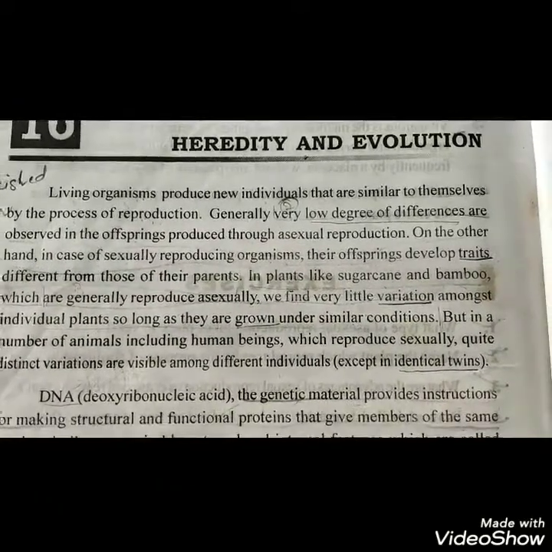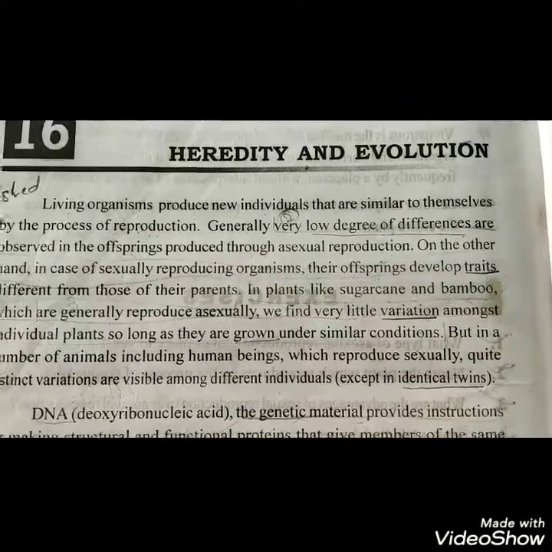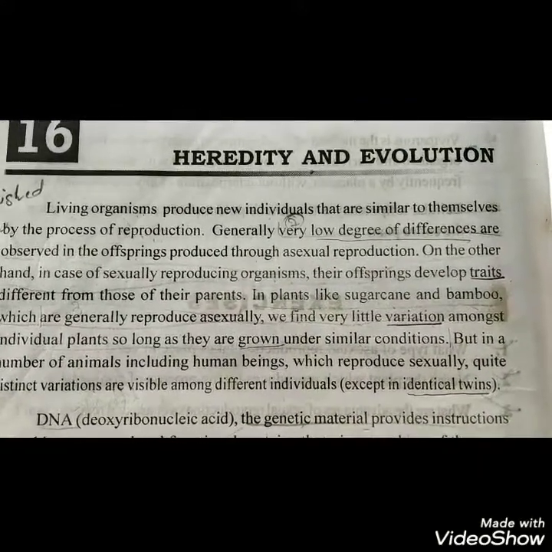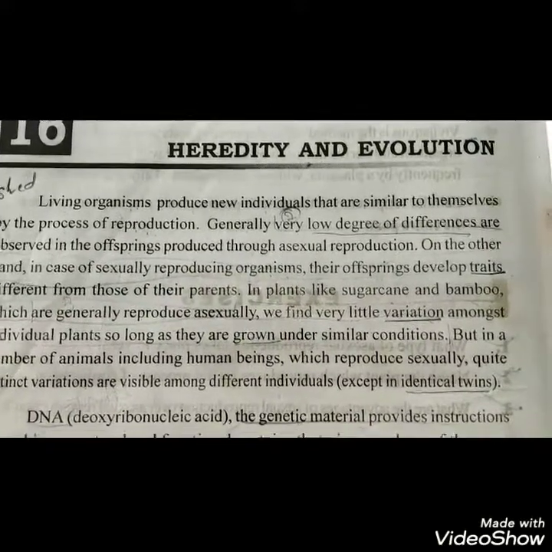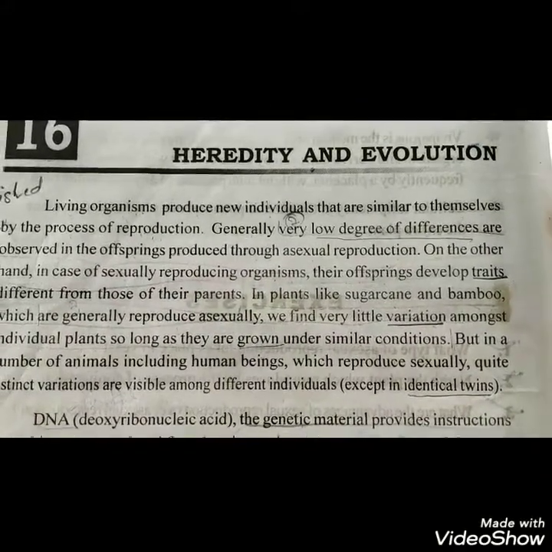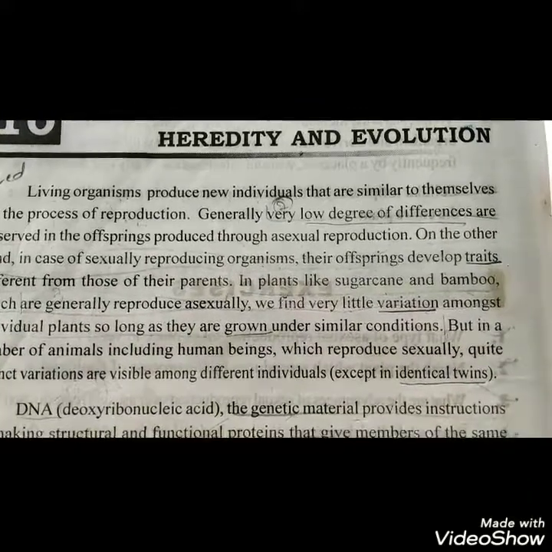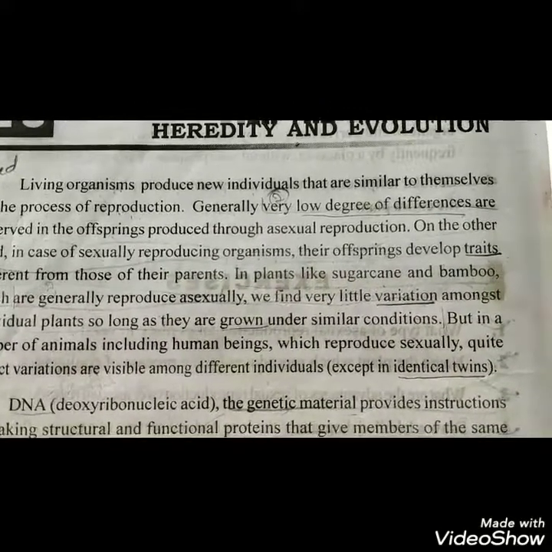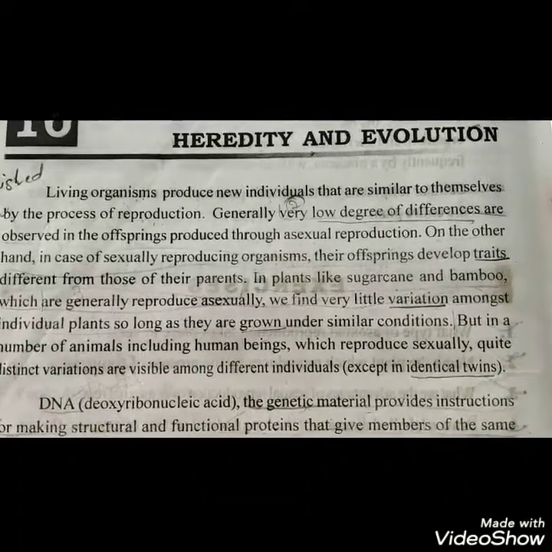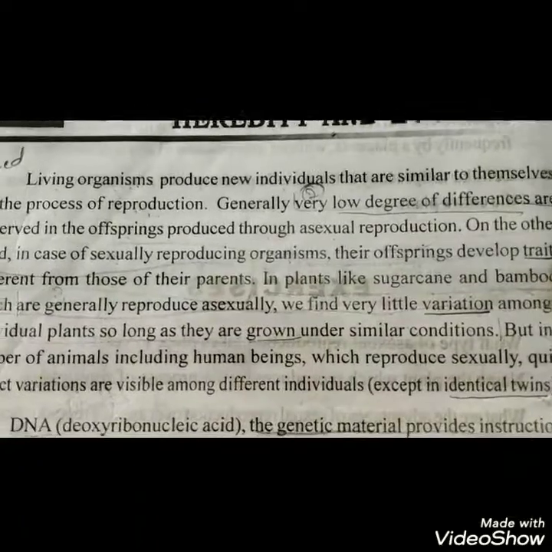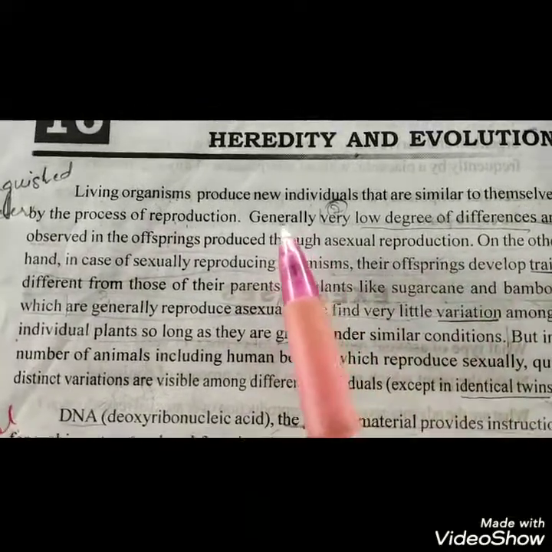In sexual reproduction, the male and female gametes unite, and as the result of the union, it results in the formation of the offspring or new individual. So sexual reproduction can be defined as production of the offspring or the new individual by the fusion or union of the male and female gametes.